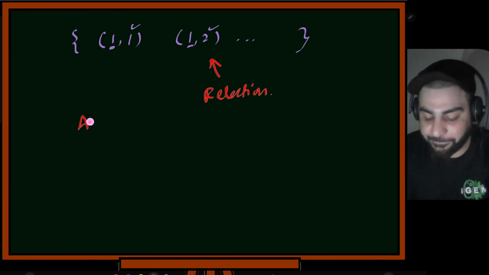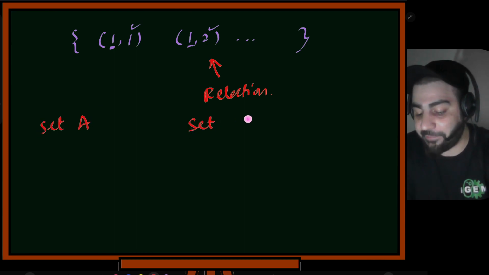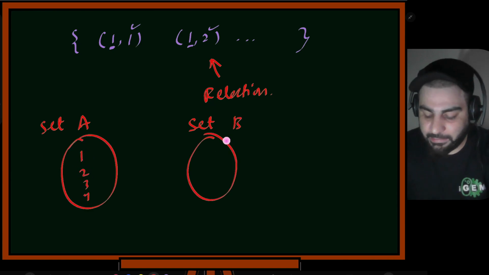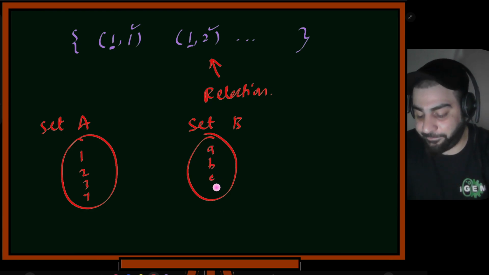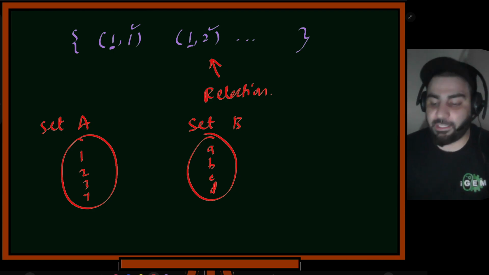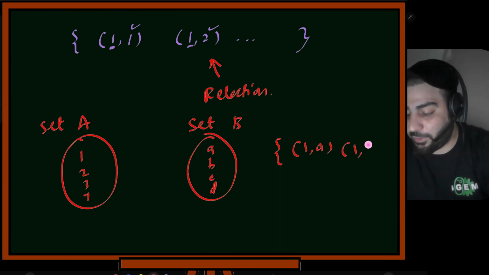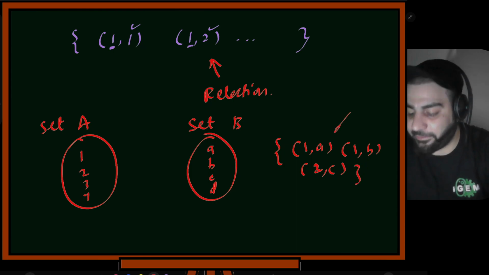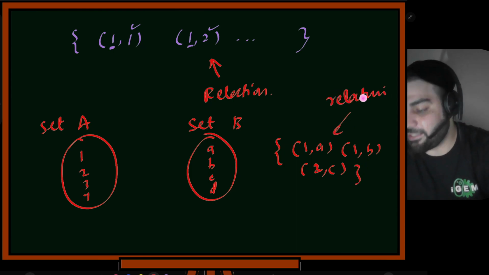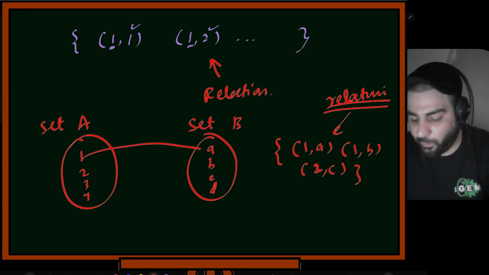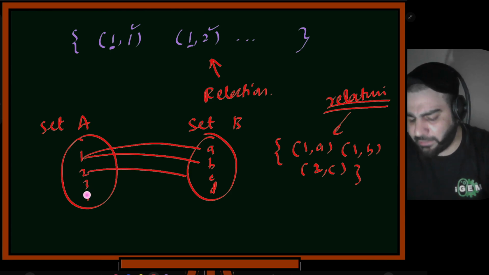If I have a set A and a set B, where set A is 1, 2, 3, 4, and set B is, let's suppose, something else, A, B, C, D. If I took all these things together, I can write 1 comma A, 1 comma B, 2 comma C, and so on, like this. This is a relation, because 1 is related to A here, 1 is also related to B here, then 2 is related to C here, and these two elements are not related.